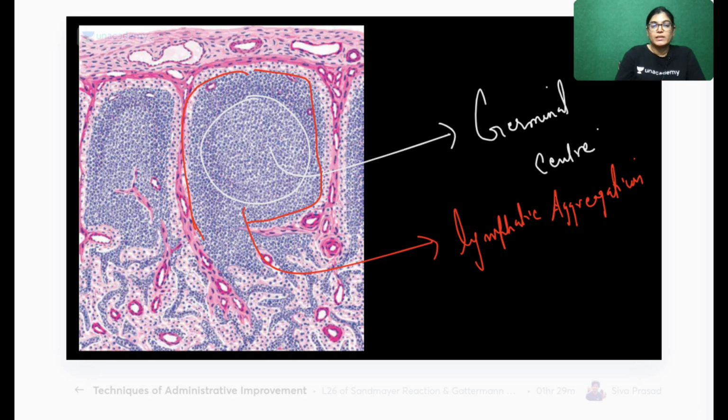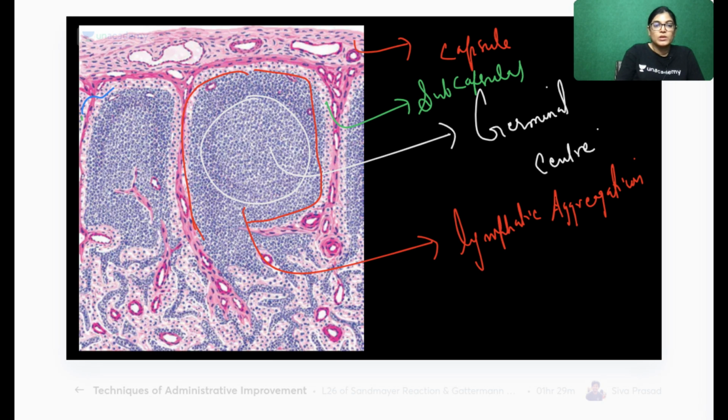The lymphatic aggregation is called a lymphatic nodule. This is the capsule. This space is important, the space I'm talking about. This space which you are seeing is the subcapsular sinus. This is the characteristic subcapsular sinus present along with the germinal center.